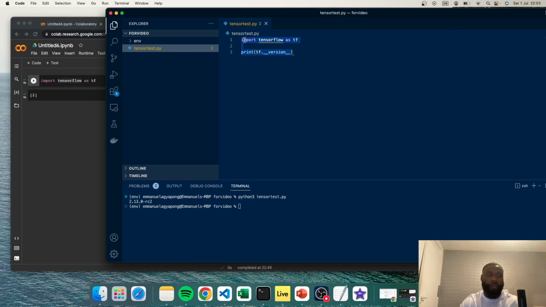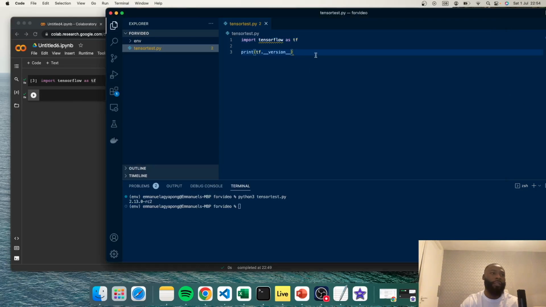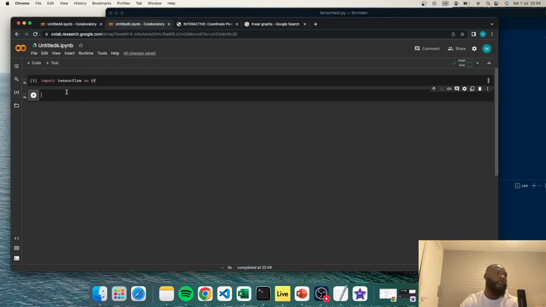Same thing if you're using Google Colab, feel free to verify the version being used. So if we run that here, we should get 2.12.